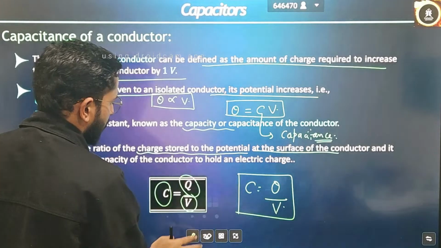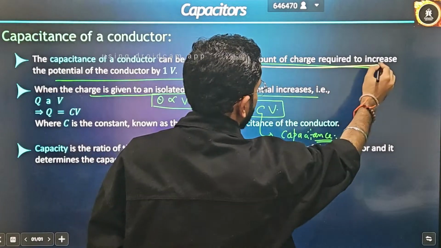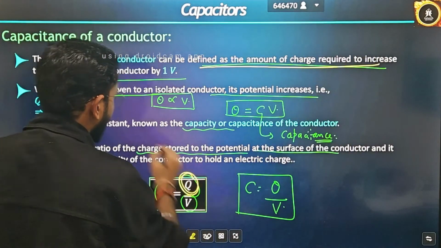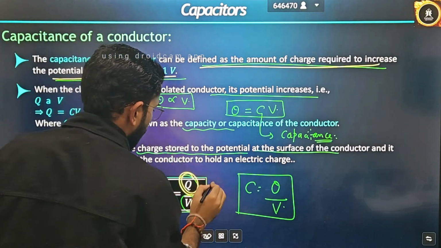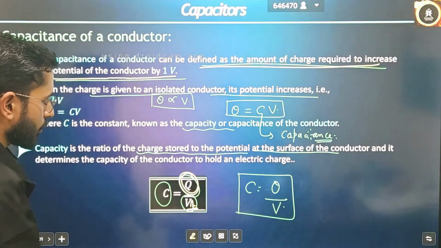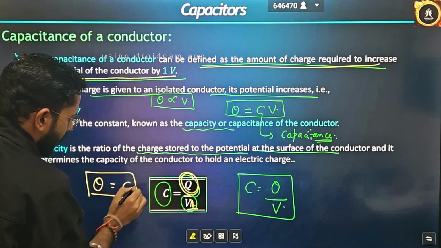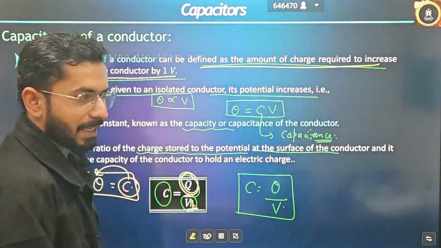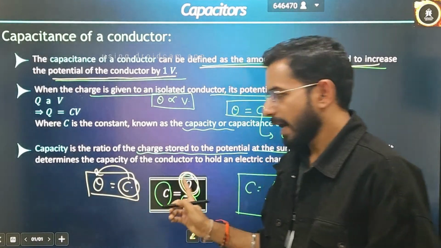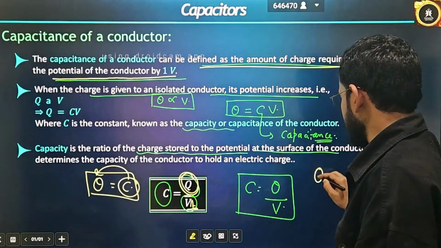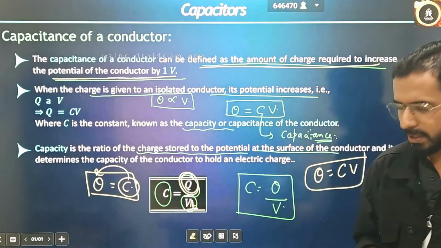Now I will explain the first statement. What is the first statement given? The capacitance of a conductor can be defined as the amount of charge required to increase the potential of a conductor by 1 volt. If I put 1 here, I can say charge will be equal to C. So what is C equal to? It is the amount of charge to increase the voltage by 1 volt. You can understand this from the relation very easily. Please remember, this is a very important result: Q is equal to C into V, or C is equal to Q by V, in whatever form you want to remember this formula.